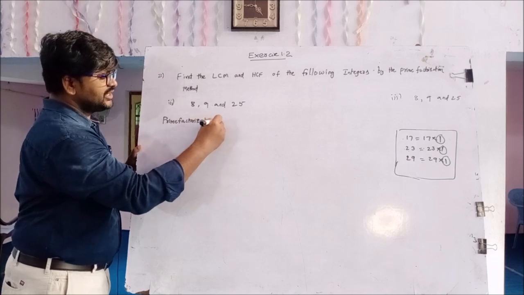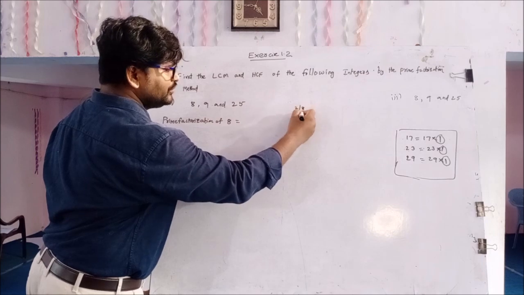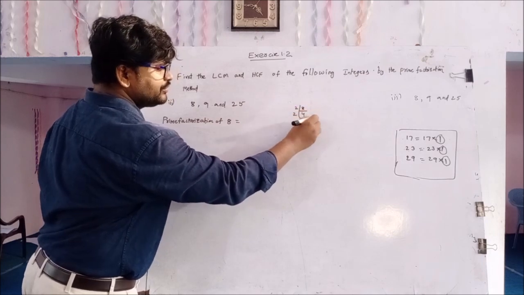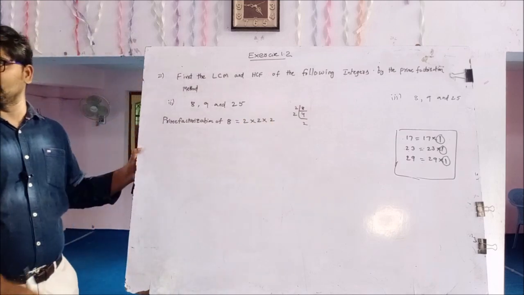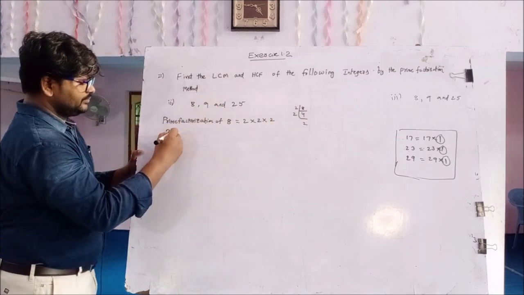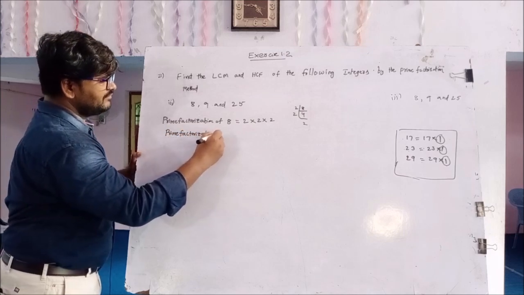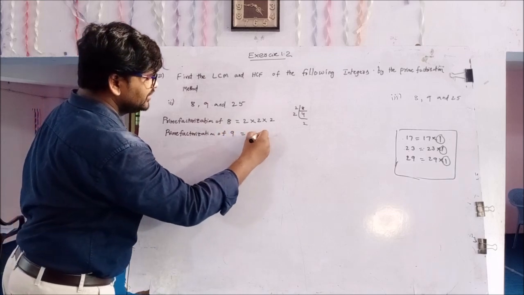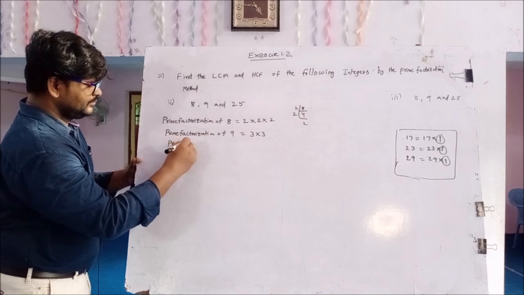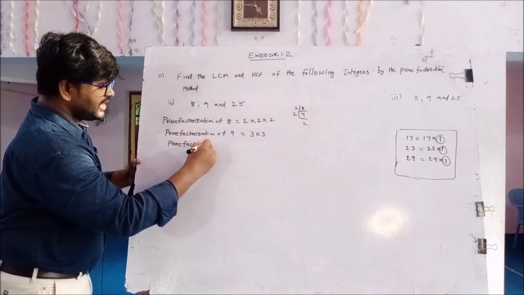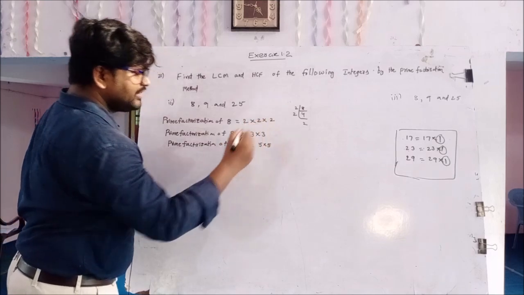Prime factorization of 8. 8 equals 2 cube. 2 fours are 8, 2 twos are 4. So 8 equals 2 into 2 into 2. And next one, prime factorization of 9 equals 3 into 3. And prime factorization of 25 equals 5 into 5.